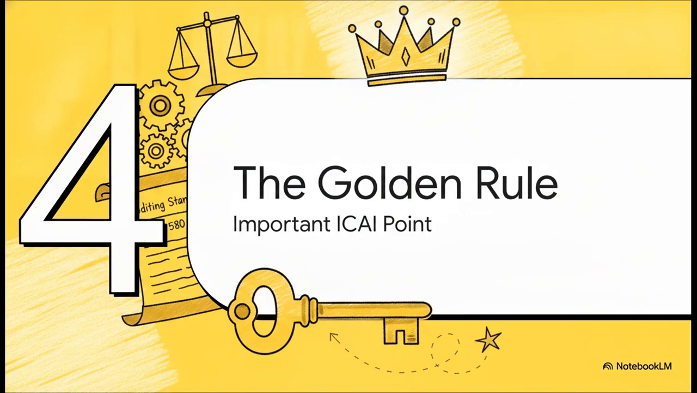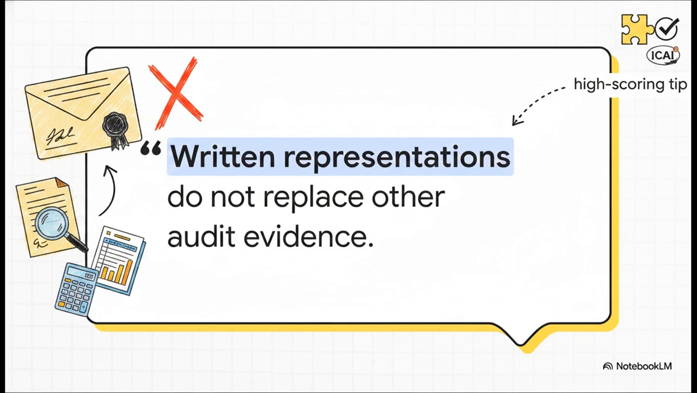Which leads us to part four, the ultimate golden rule. Listen, if you take away absolutely nothing else from this explainer for your exam, make sure it is this exact quote. Written representations are necessary audit evidence, but they are never a substitute for other sufficient appropriate audit evidence.